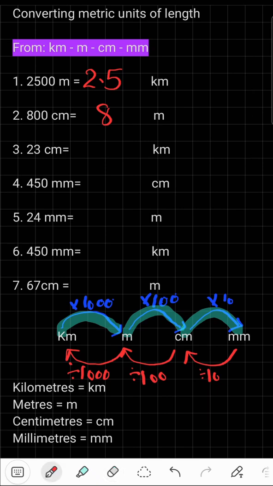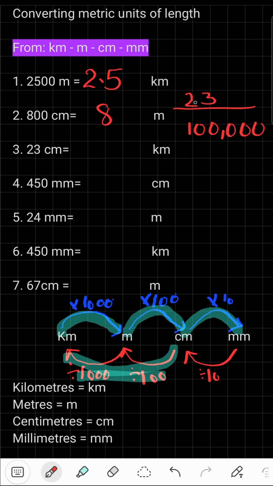Next question. It says 23 centimeters to kilometers. Centimeters to kilometers, divided with 100,000. So we have 23 divided with 100,000. We have no zeros to cancel here. So what's the plan? We're going to make how many humps? How many zeros are there? We have 5 zeros, so we're going to make 5 humps. And we're moving from right to left. As you see on our table here, also we're moving from right to left. That's why we're going to move from right to left. Let's do that.